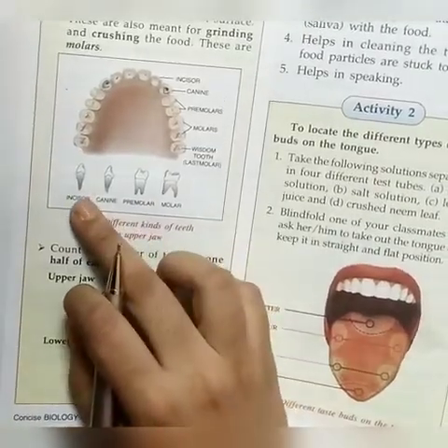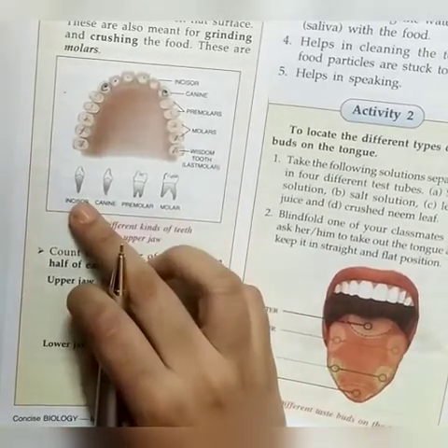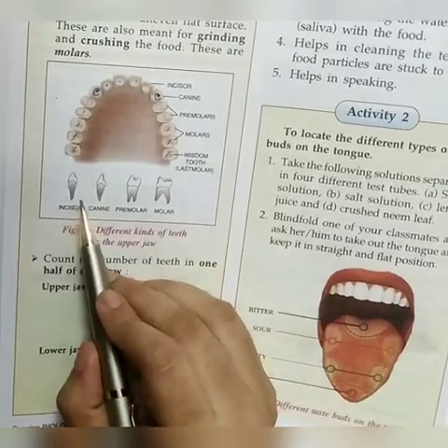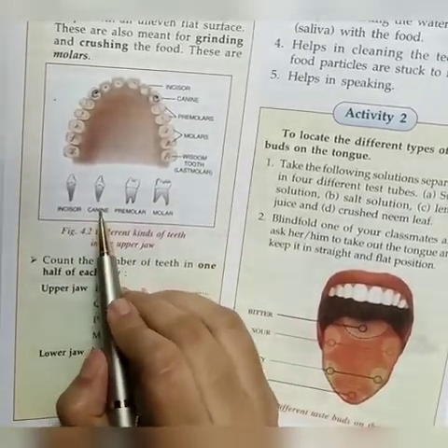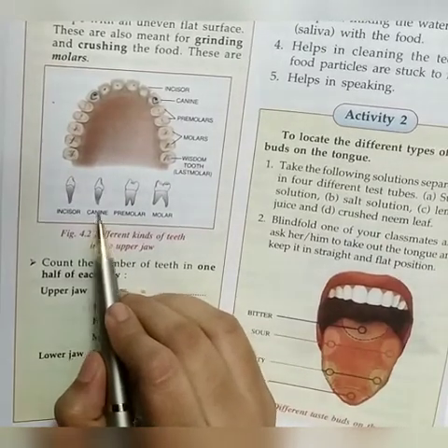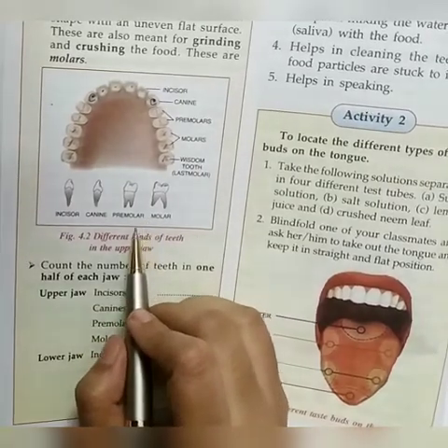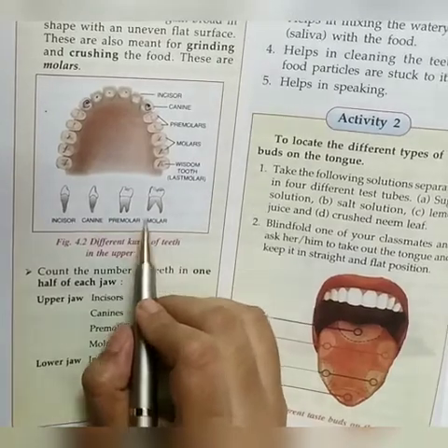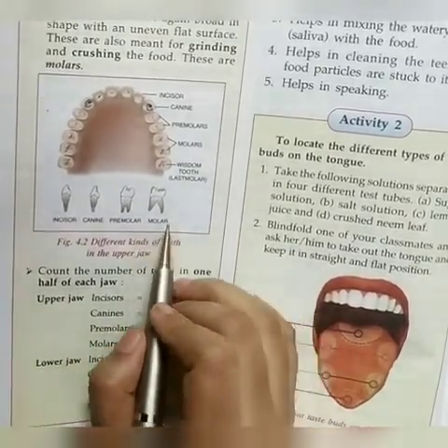So this is the structure of the teeth. You can see this is the structure of incisor, canine, premolar and molar. Incisor is used for biting and cutting of food. Canine is used for tearing of food. Premolar and molar are broad and flat teeth, and they are used for crushing and grinding.